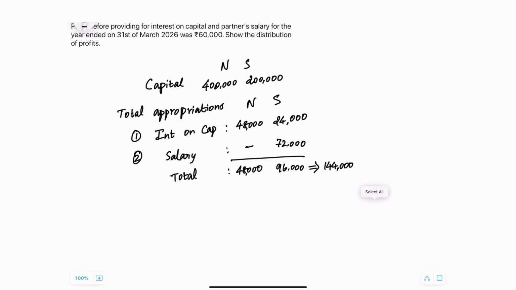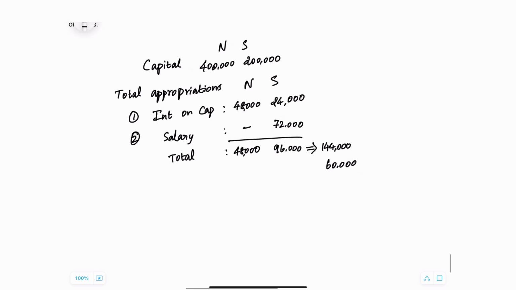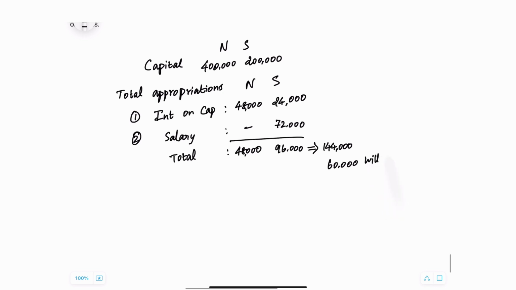But what is the given profit in the question? Unfortunately, N and S, the firm put together, earned only 60,000, which means their profit itself is only 60,000. How can they have an appropriation of 1,44,000? Therefore, the answer is the appropriations will be restricted. The appropriations will be restricted to the extent of only 60,000. The partners are going to get only 60,000 in total.